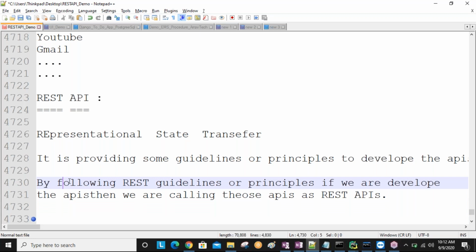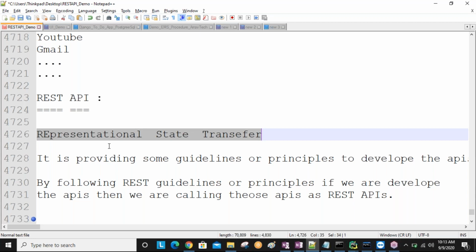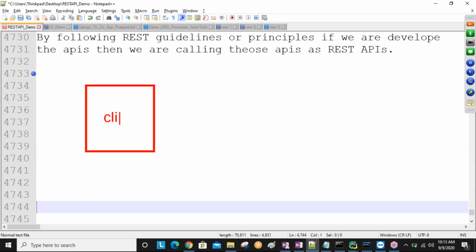Understand? So, representational state transfer. Why did they take a name like this? Representational state transfer means, REST is following a client server architecture, sir. For example, this is my client. Okay? This is my server.